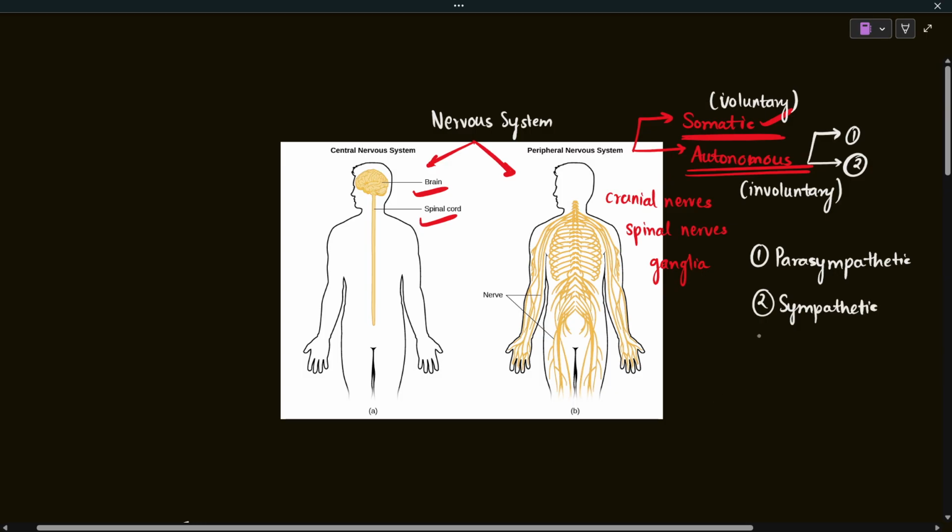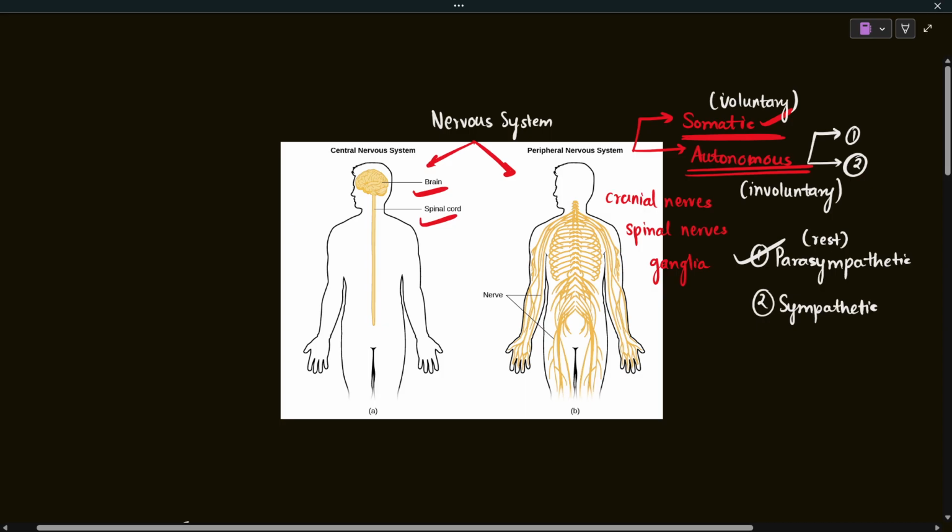Okay, so this categorization is based on the condition during which your involuntary peripheral nervous system is acting. When you are at rest, you're calm, you're doing your daily routine, doing regular things that you usually do. At that state of rest, the autonomic nervous system that is working is the parasympathetic nervous system.